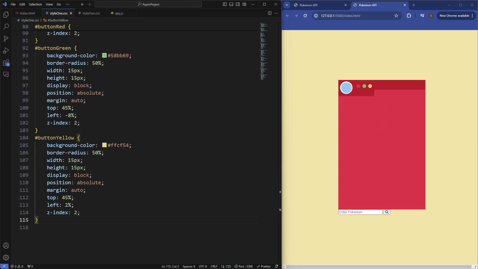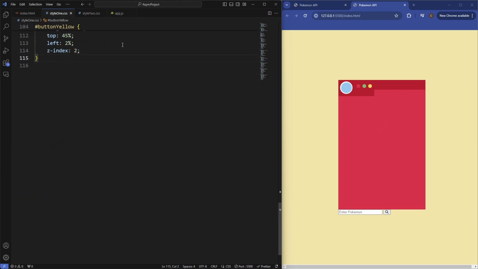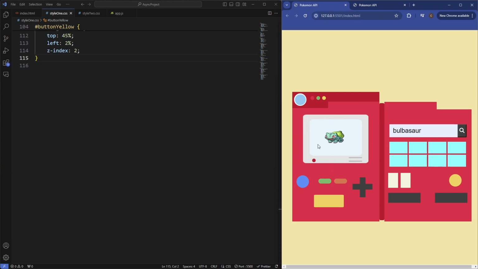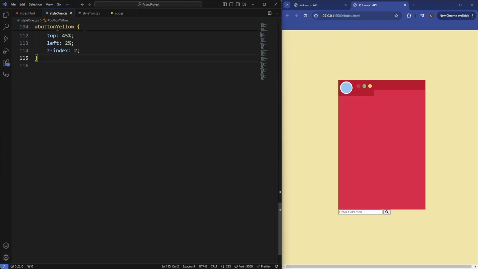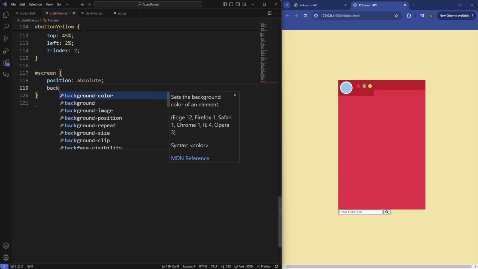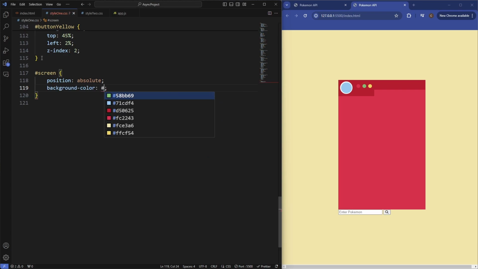Let's now do the screen, which is this section here, which is going to house the picture. So we're going to say ID of screen, position absolute, background color of a slightly grayish color, E6E6E6.